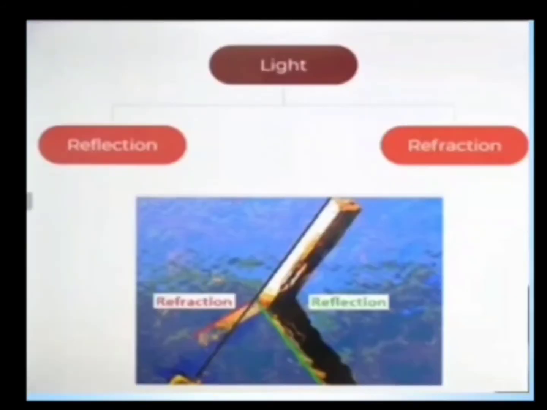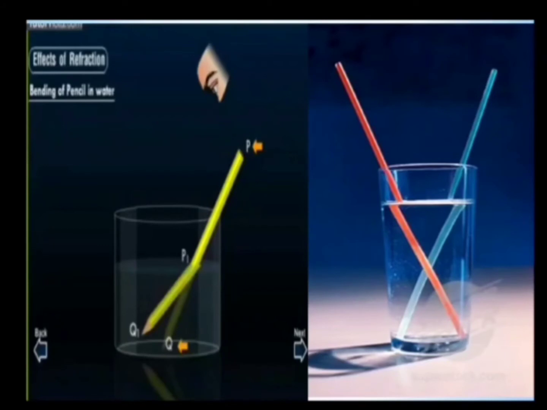This is a very good picture which is showing both the phenomena of light. This is a picture of a log of wood lying in water. Here we can see the image of that wood by the process of reflection, and we can see the log of wood is appearing to be bent in the water because of the second phenomenon, that is refraction, which we are going to discuss. There are common observations that a pencil appears to be broken or bent in water.